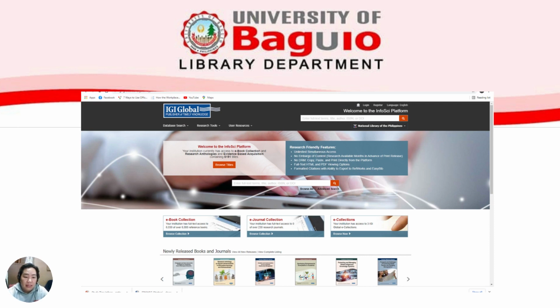The last but not the least is EBSCO Global. It is the publisher of Timely, and of course, same with other databases, you have to get your password or request a username and password. This database contains an ebooks collection, e-journals, and other e-collections. So these are the different databases offered by the National Library.